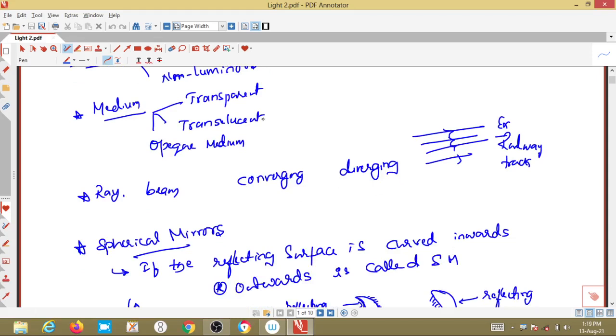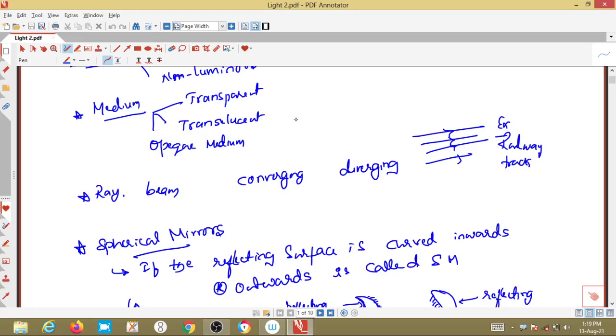And I explained briefly about the ray. It is a vector quantity. Then what else have we seen? Beam. Then the concept of converging, diverging and parallel rays.